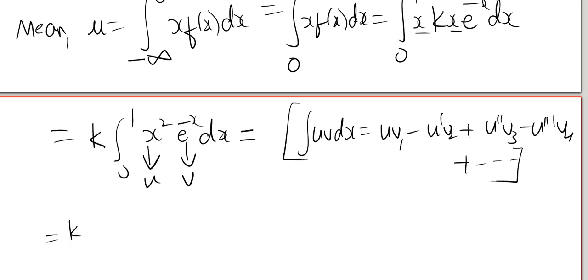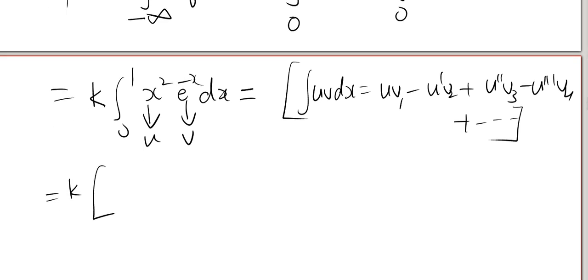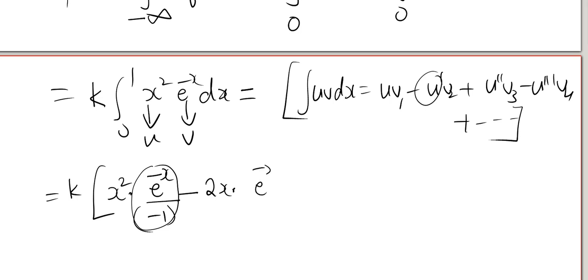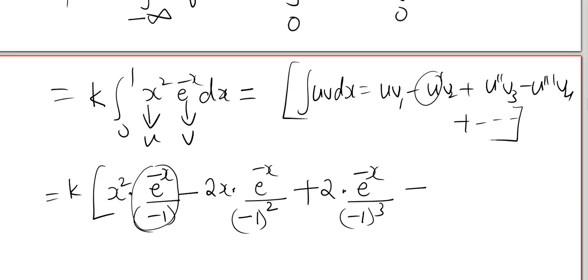Now apply the same rule here, k times uv1, means u is x square, k as it is. v1 means integration of e power minus x is e power minus x by minus 1, minus u dash. u dash means x square differentiation, 2x, into v2, means integration of this once again, e power minus x. We get one more minus 1, it becomes whole square, plus u double dash. What does that mean? 2x differentiation, once again 2, and then e power minus x by again minus 1 whole cube. If you continue, u triple dash means what? 2 differentiation is 0. So all the terms will be 0 later.